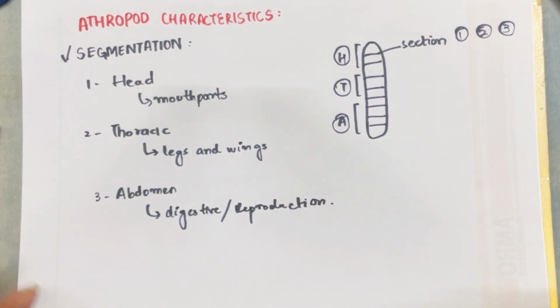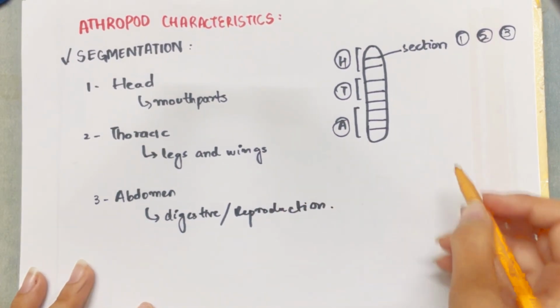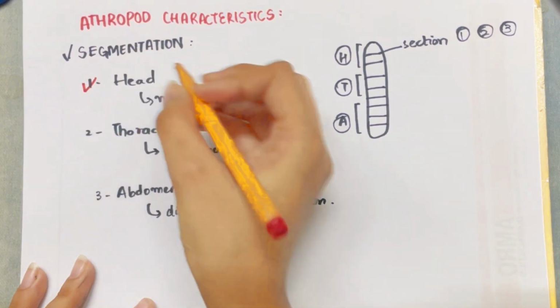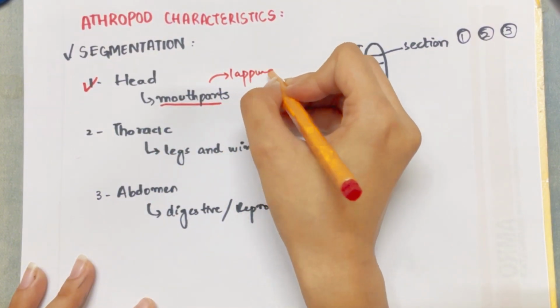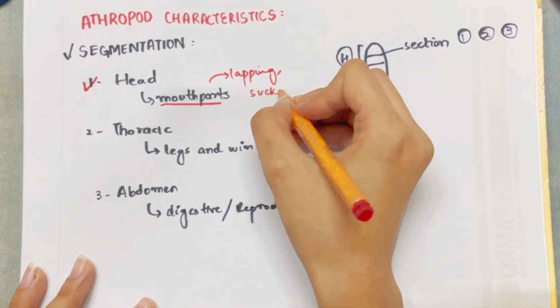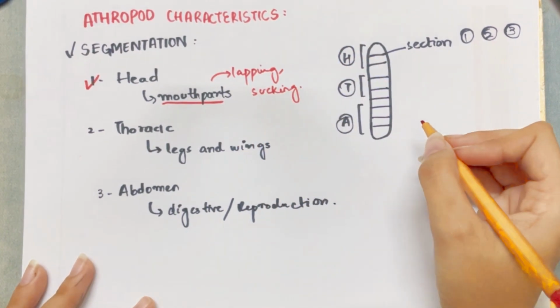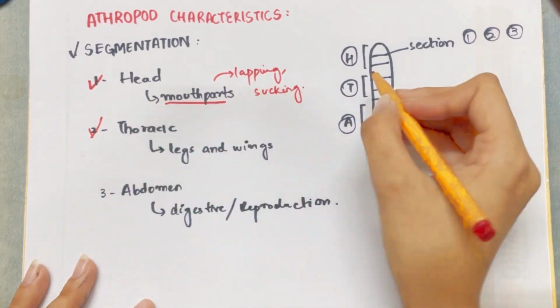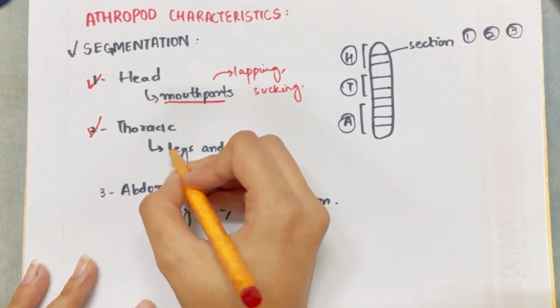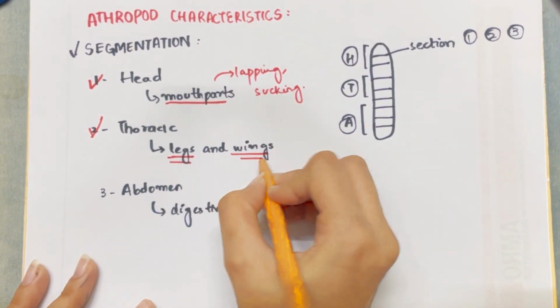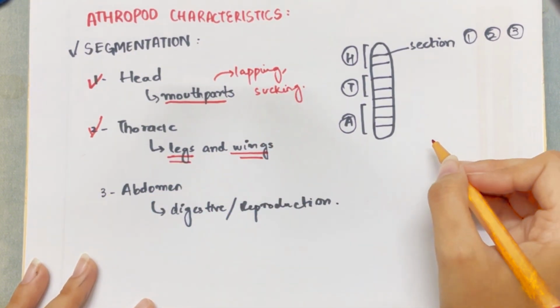These are the three main sections of the body of an arthropod. The head consists of mouth parts that are responsible for lapping, sucking, and other various purposes in order to get in the food. Then we have the thoracic part, below the head region and above the abdomen region, that consists of the legs and the wings.